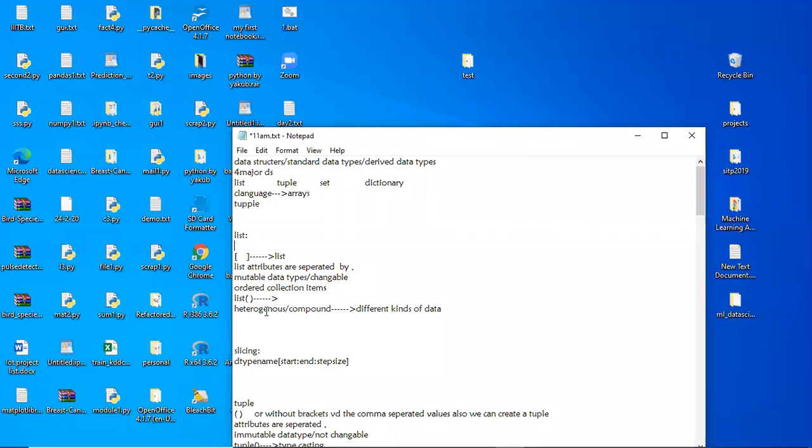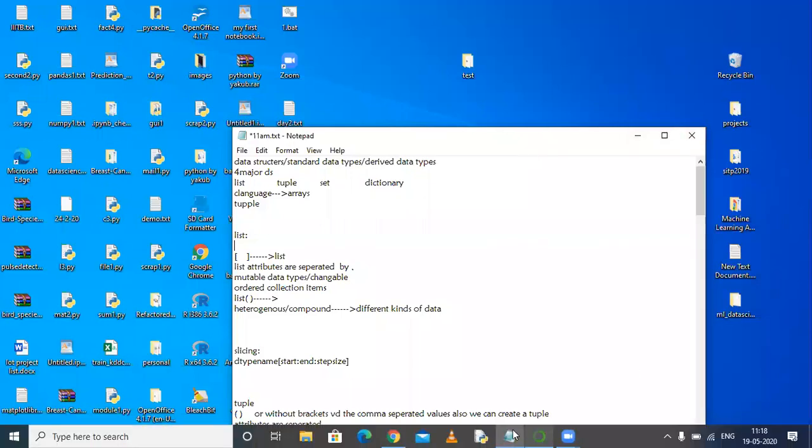And as I already told you, it is a heterogeneous or compound data structure. Means inside the list, you can define any kind of data. That means inside the list, you can define integer values, floating point values, as well as strings. You can define any kind of data inside the list. That's why these are called heterogeneous or compound data types.